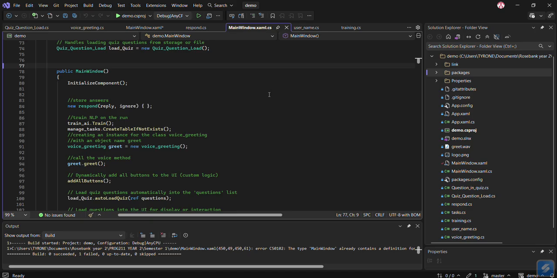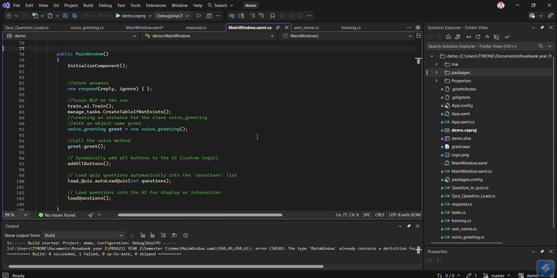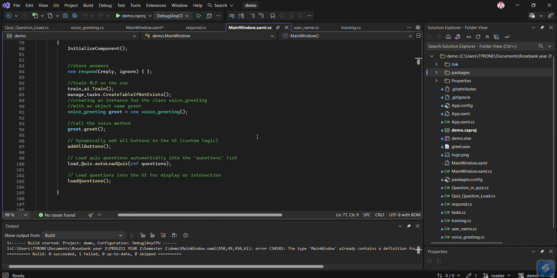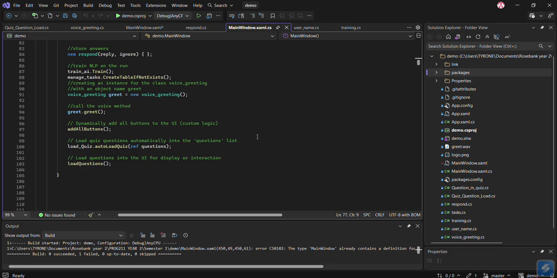Creating the tables for non-existing ones is important, and we need to introduce the creating of instance classes, dynamic buttons and the UI customizing logic, so that our AI looks great, attractive, and more intelligent.